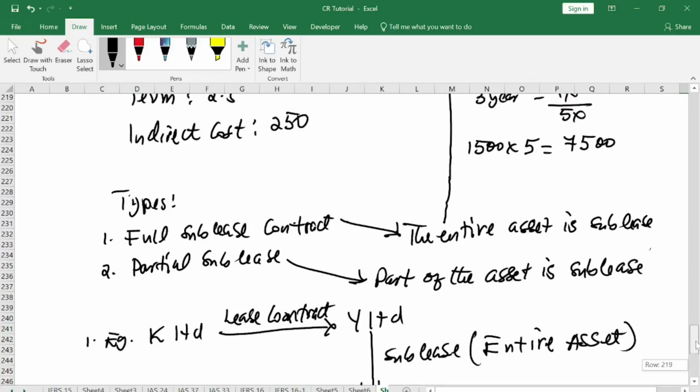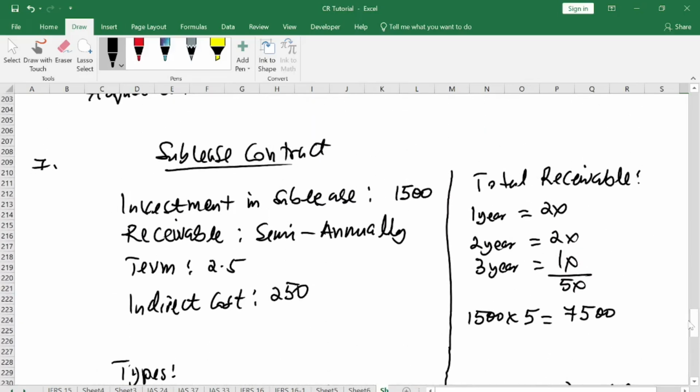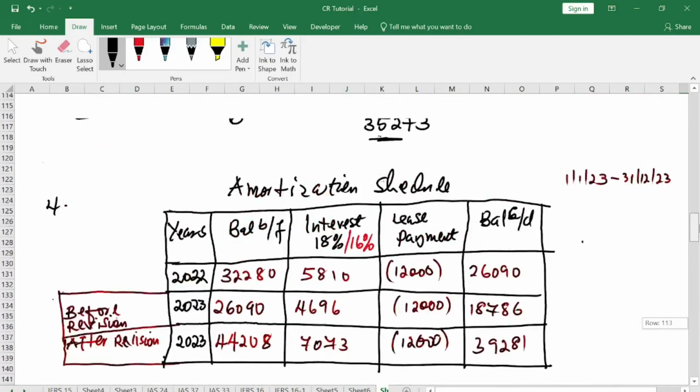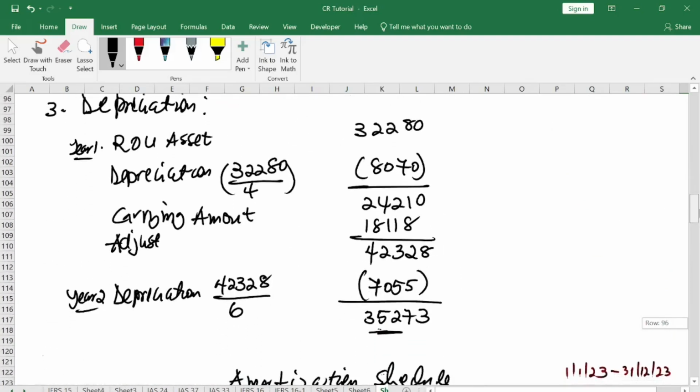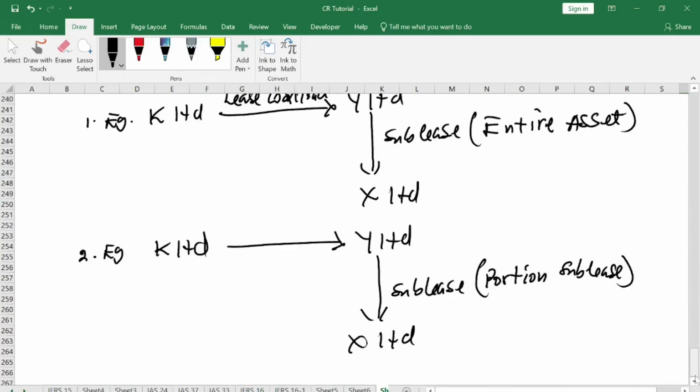Now, when you look at this question, it is partial. They sublease only a portion of the asset to another company. So when you read it, you realize that it's only a portion that was sublease.